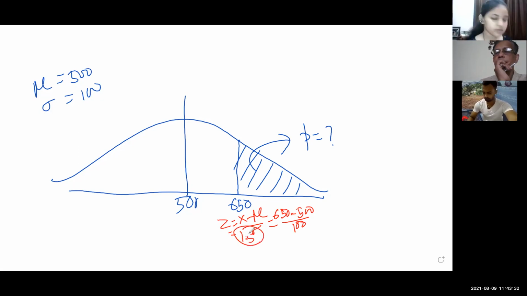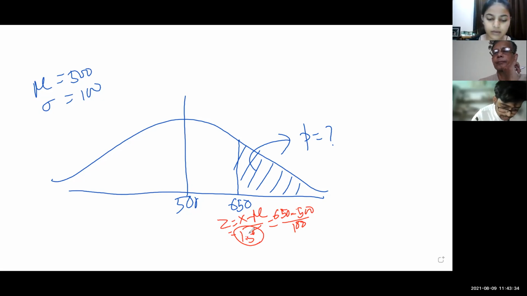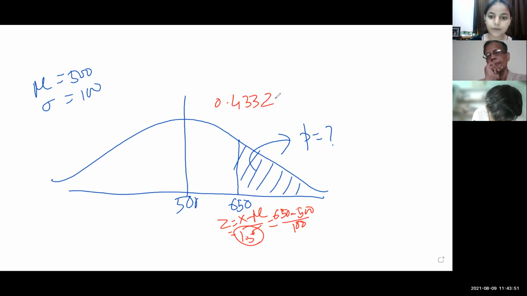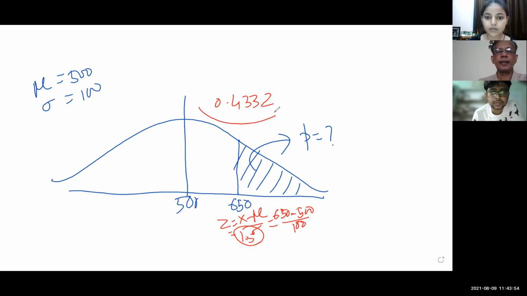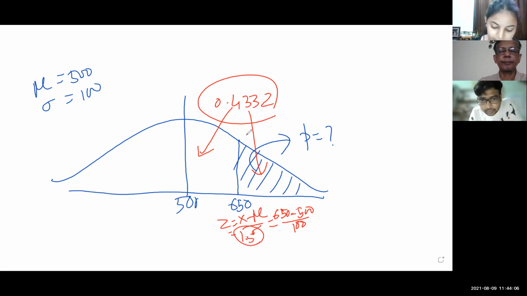What is the next step? We have to find the value of it from the table. It is 0.4332. Then we'll subtract it from 0.5. This area is not for the white portion, so we subtract that from 0.5.